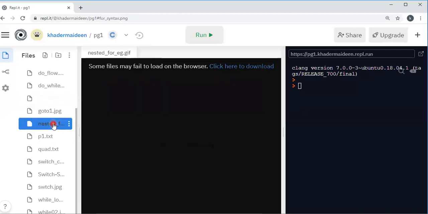Then nested for. A for may consist of another for. So this is the outer loop and this is the inner loop. The inner loop will be evaluated a number of times. Then again it comes to the outer loop. Again the inner loop is evaluated and then it comes to the outer loop. Therefore, as long as the test condition of the outer for is true, so many times the inner loop will be evaluated. So this is the nested for.